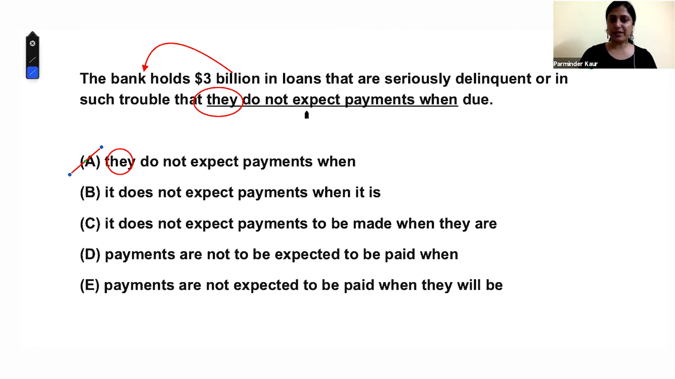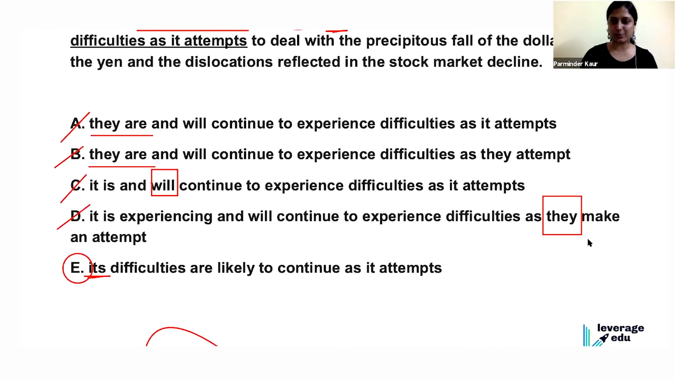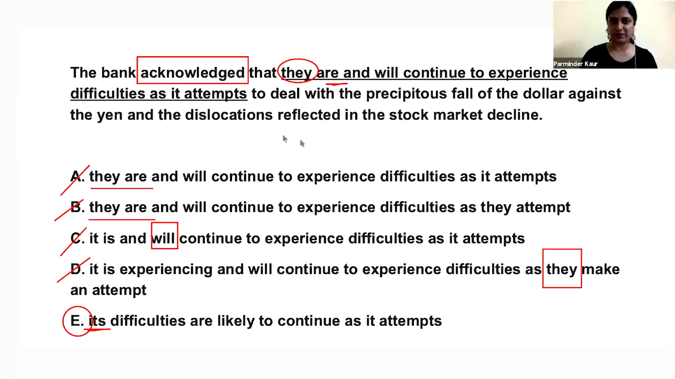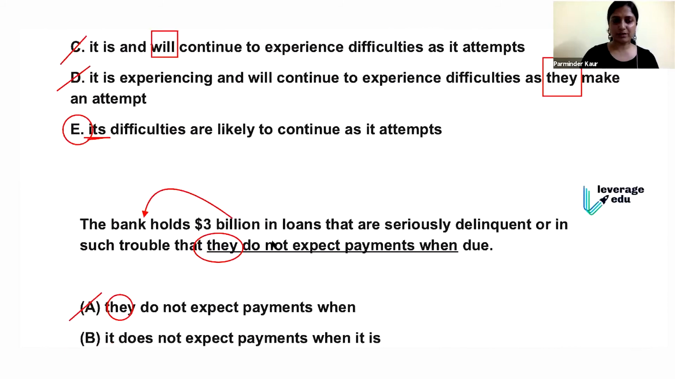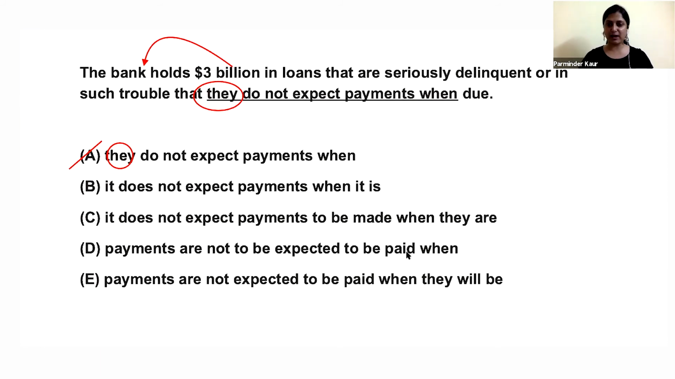In the previous one, we eliminated answer choice D because it had a they and we knew it was referring to the bank. So will we do the same thing here when it comes to C and it repeats they? I would suggest not, because there we knew the they was referring to the bank. But in this case, it says it does not expect payments to be made when they are due. So this can refer to payments, so we will not eliminate this, because this they is not referring to the bank.